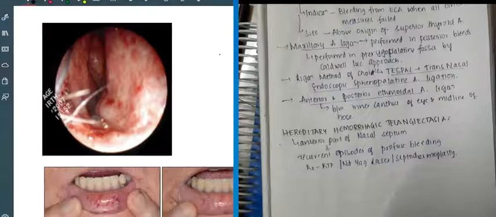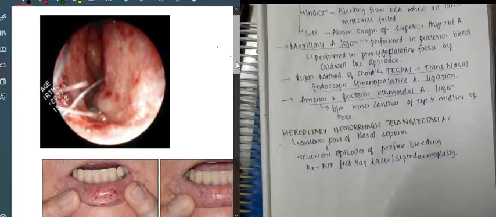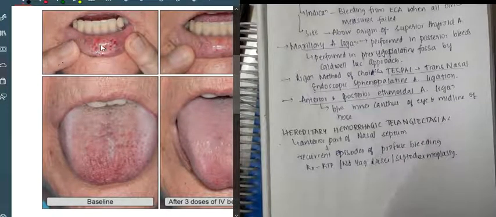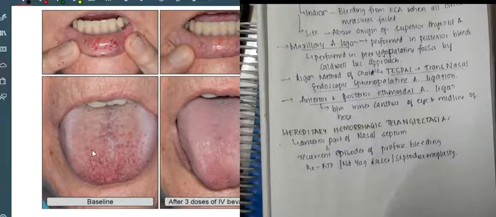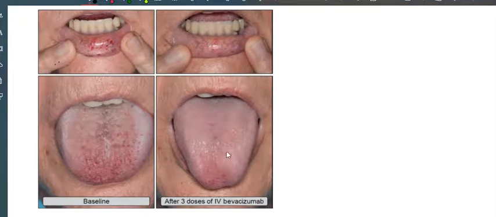Let me just show you the pictures of this. This is the anterior wall of the nose. Through anterior rhinoscopy you can see some telangiectatic vessels. In hereditary hemorrhagic telangiectasia, you will also see telangiectatic vessels in the lips, and also on the tongue. So this is about hereditary hemorrhagic telangiectasia.